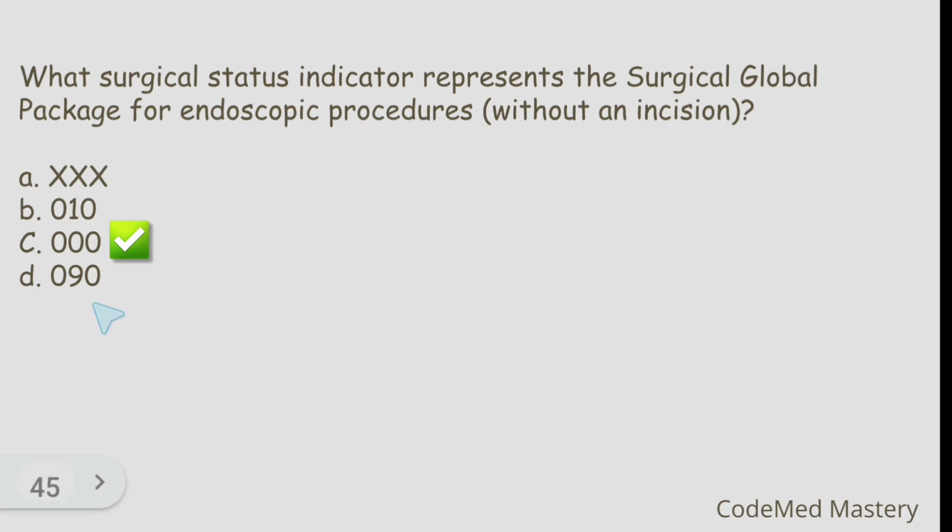Surgical status indicator 090 is for major surgery. Surgical status indicator 010 is for minor procedure, that is 10-day post-operative period. And the surgical status indicator XXX is for global surgical rules do not apply. It means that the service is truly free of global surgical bundling issues. So the right answer is option C.